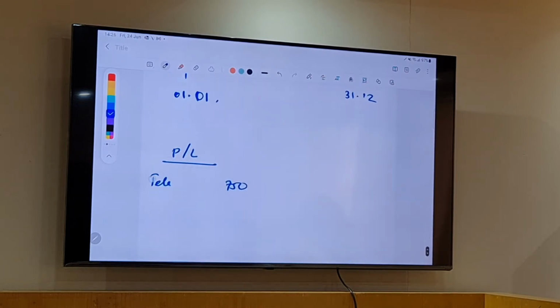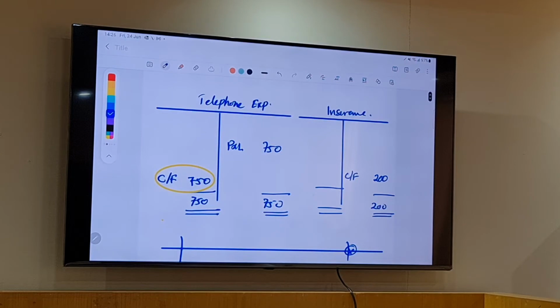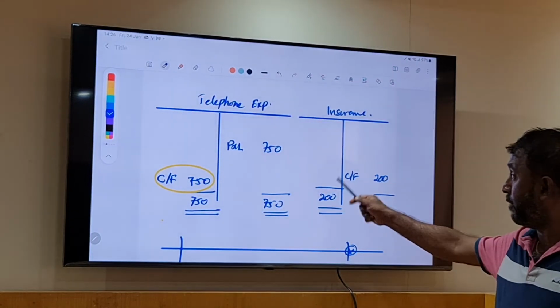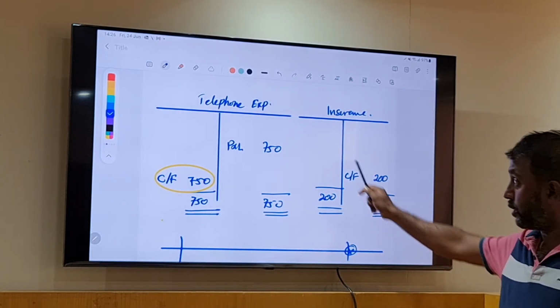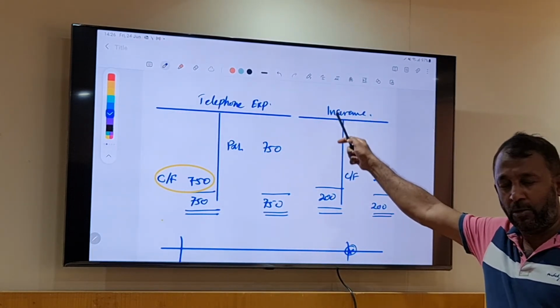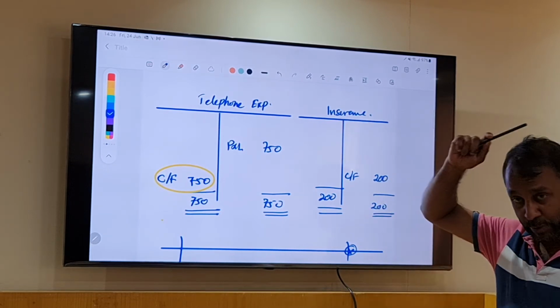Then in P&L, insurance, and the same assumption. We don't have any other transaction, so this is the only transaction. So the balance, this is what you call an expense account, so we should transfer this balance to P&L.